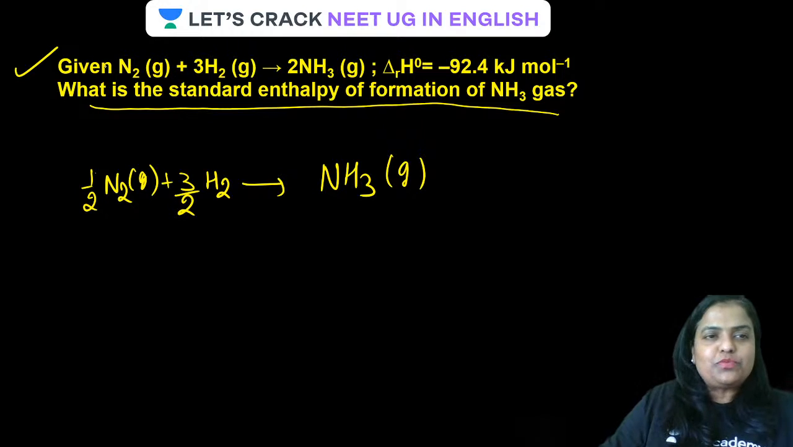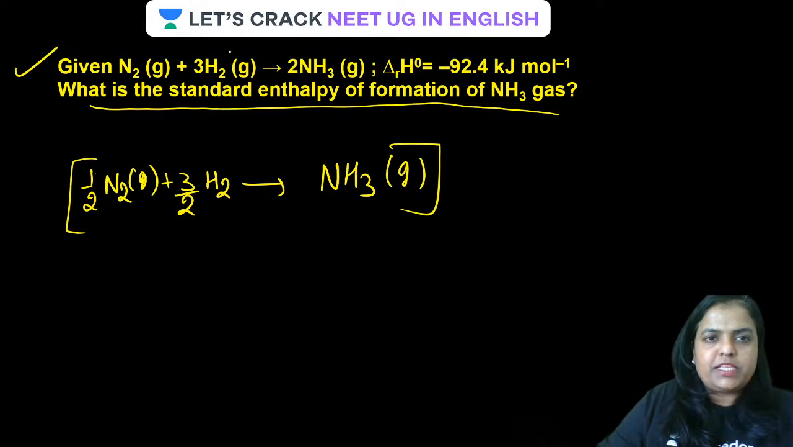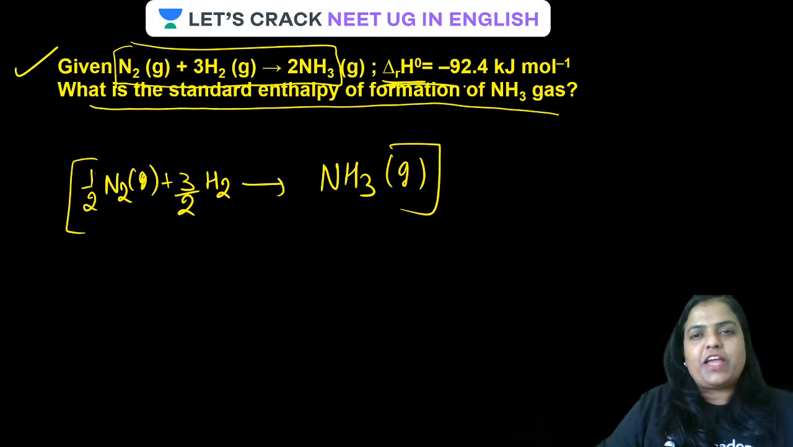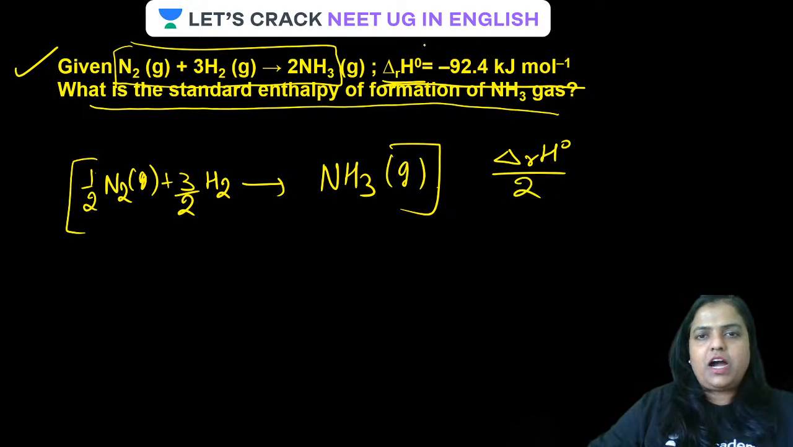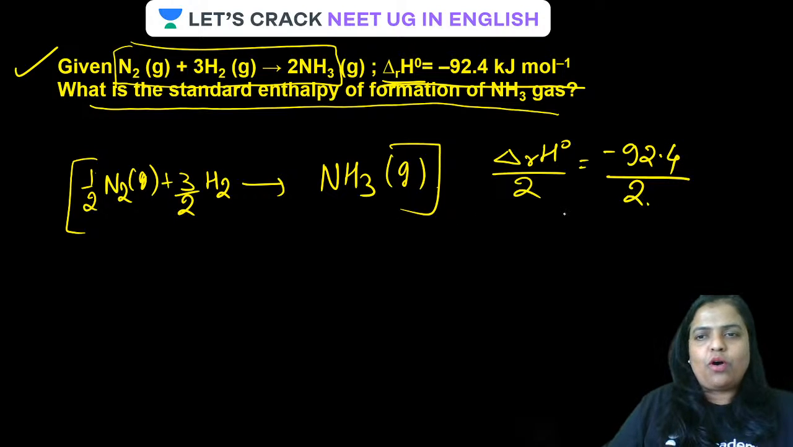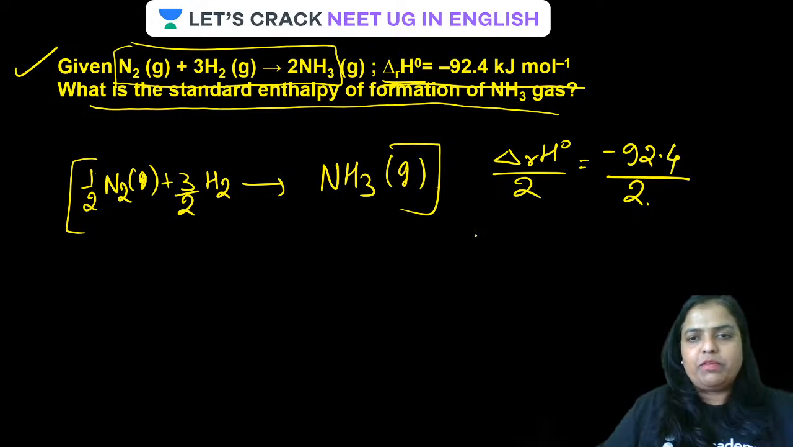Okay, guys, so it is very clear from here that this particular equation is simply half of the equation given. And for this, the heat of reaction is this. So for this, the heat of reaction will be just half of that, that is minus 92.4 by 2. All clear? How much will it be? It will be simply minus 46.2 kilojoule per mole.